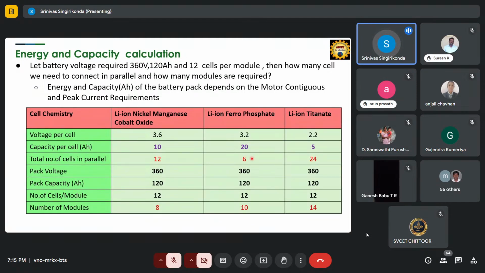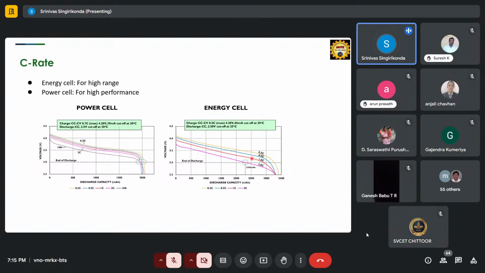So we need some mathematical calculations to match the series and parallel combinations. Okay, I will go a bit fast because we have only 15 minutes left. The other parameter is energy cells or power cells. So what is the difference between the energy cells and power cells?